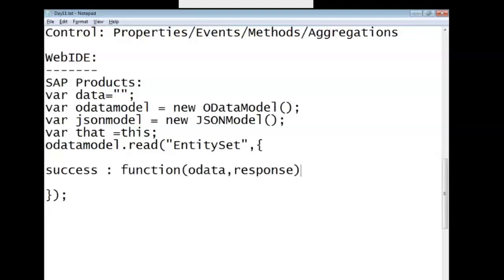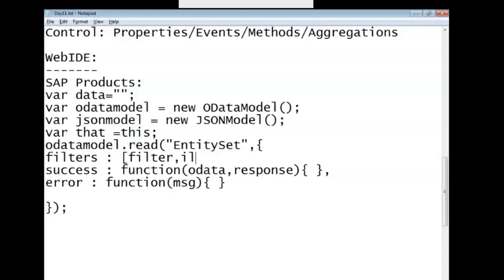Success, which takes two parameters, OData and response, and error, if the OData is not coming up because of server failure or network kind of problems. In the error, it will be captured. With that data shown on the table using the table control, we have applied filters, filter 1, filter 2, and in the filter we had all the combinations, and, or, between, starts with, that assignment I gave you. Okay, so we did that using the filters.